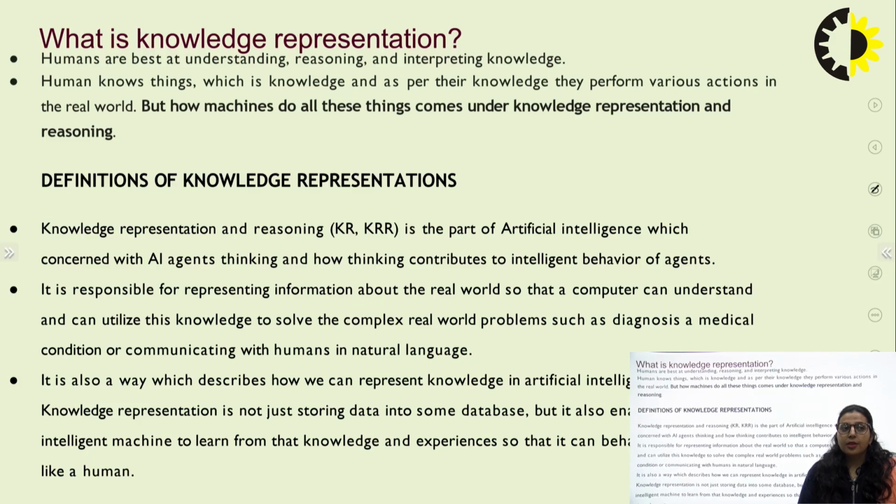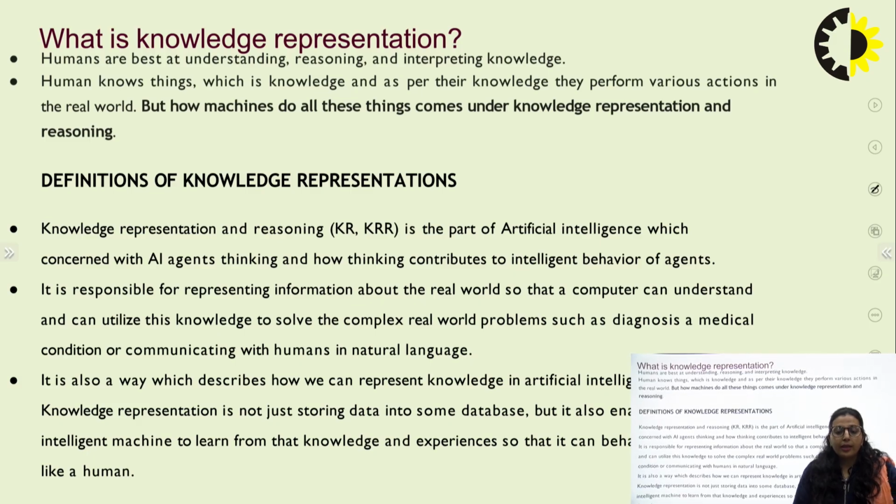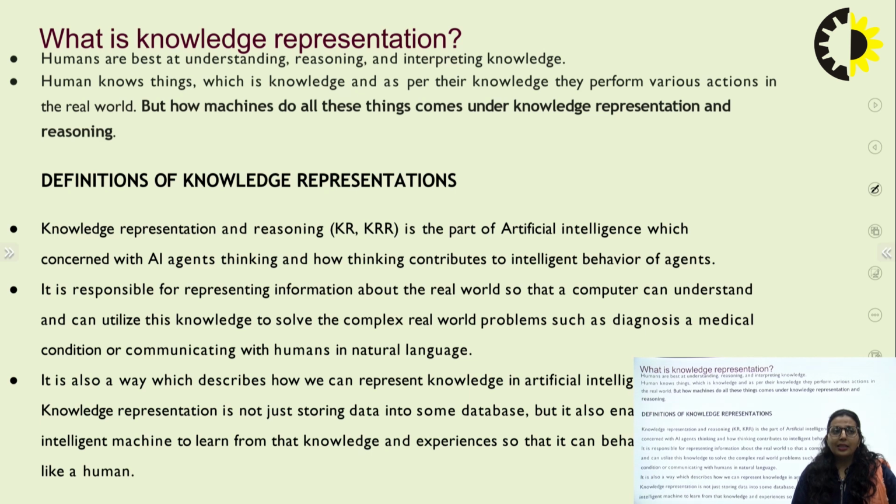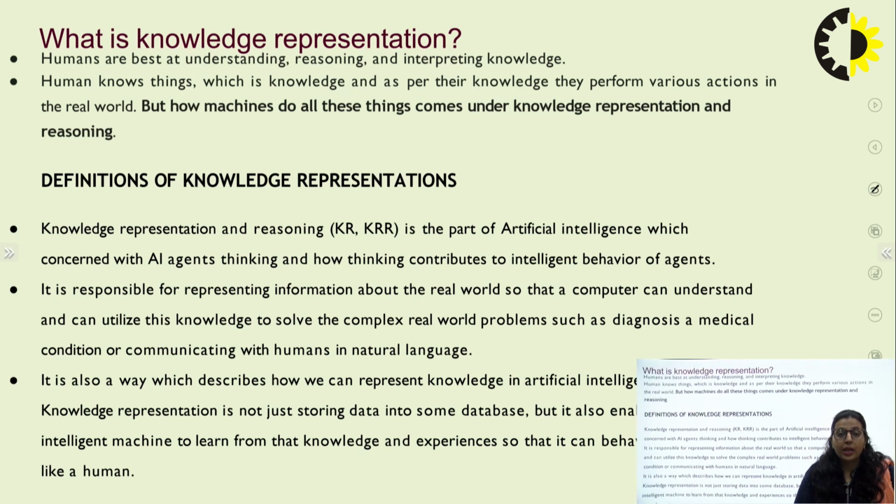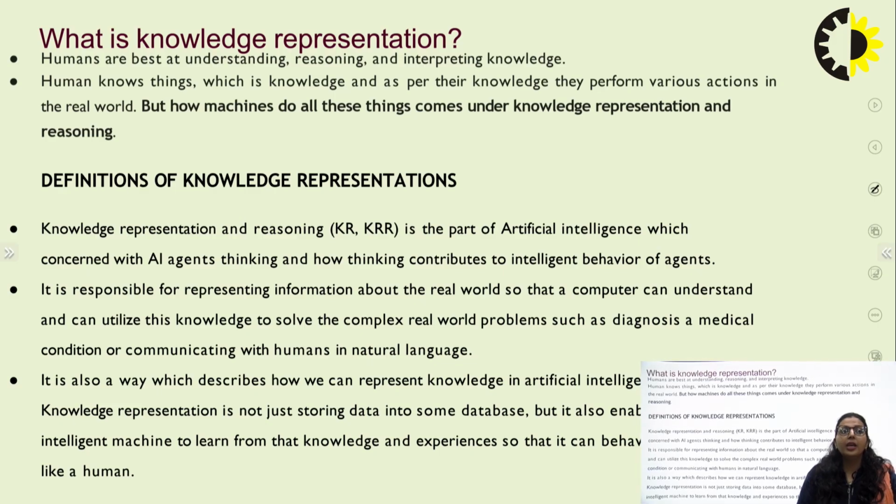Why are humans able to perform operations like reasoning, providing conclusions, and making decisions? This is only possible because humans have the knowledge. When humans know things and have the knowledge, as per their knowledge they can perform various kinds of actions that are related to the real world.